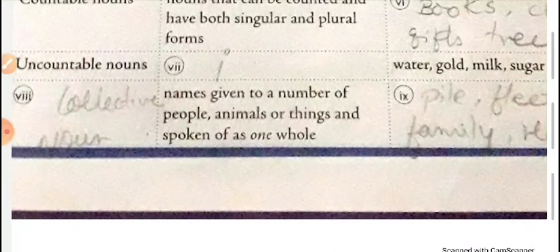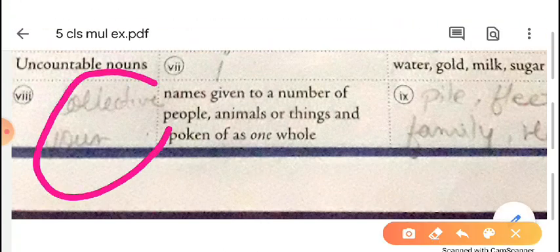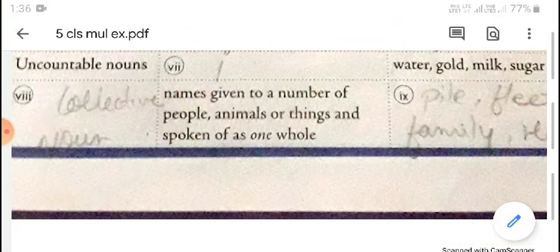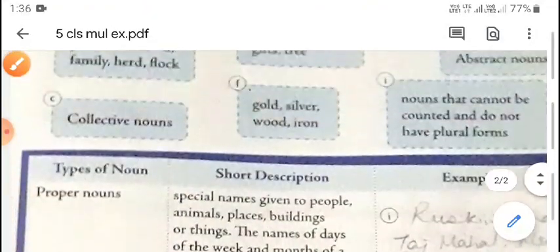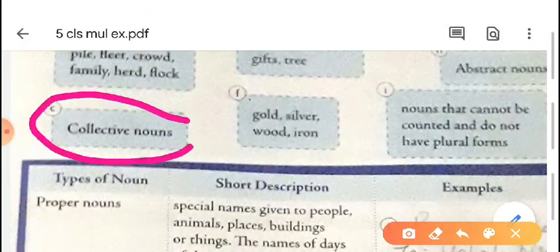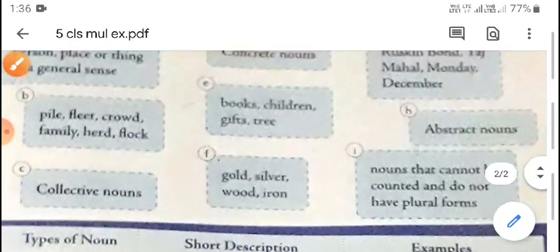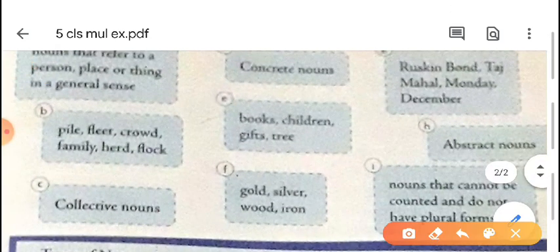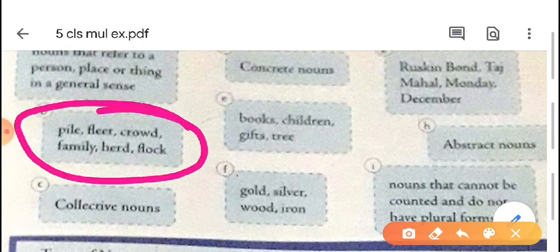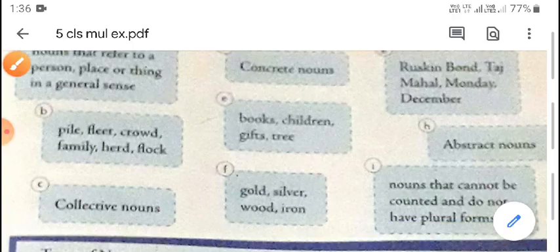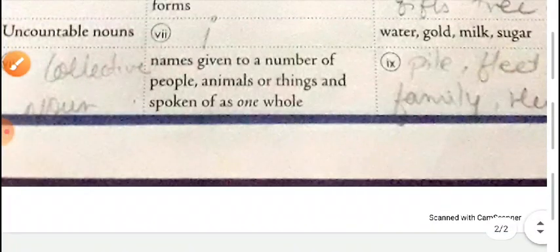Now the description is given there; we have to write the example and type of noun. Names given to a number of people, animals or things and spoken of as one whole. That is collective noun. Here the option is already given, collective noun. And what are the examples for collective noun? Here it is: pile, fleet, crowd, family, herd, flock.